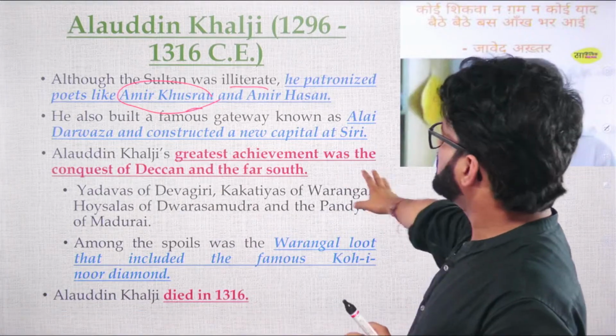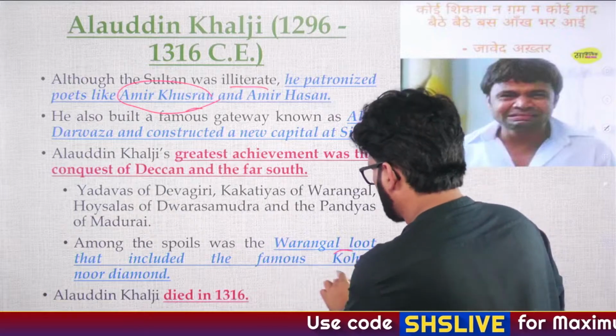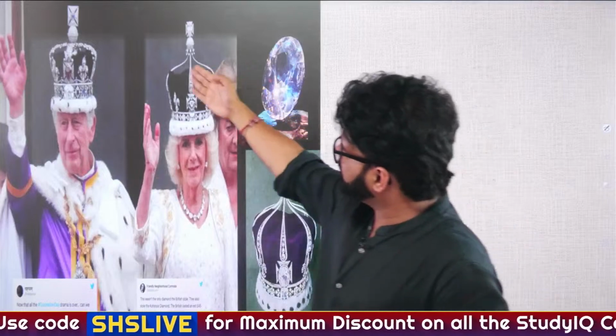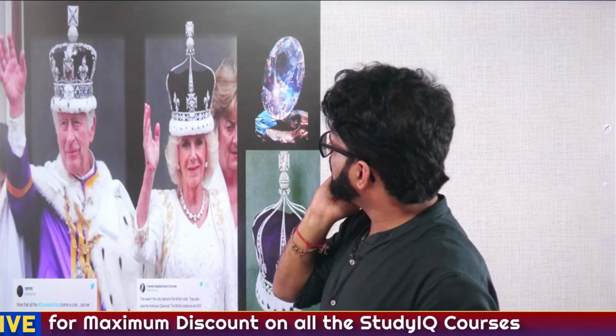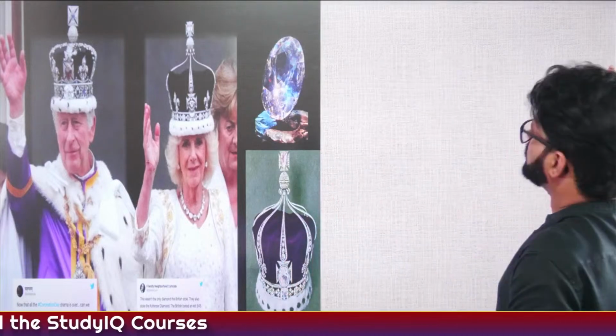And then he looted South India as well. He brought this particular Kohinoor diamond, which was later on taken by the Britishers. Now they are wearing it on their head. They don't have any shame at all. Such a bad thing. But again, what can we do regarding that?